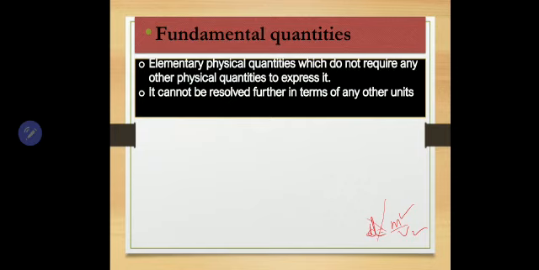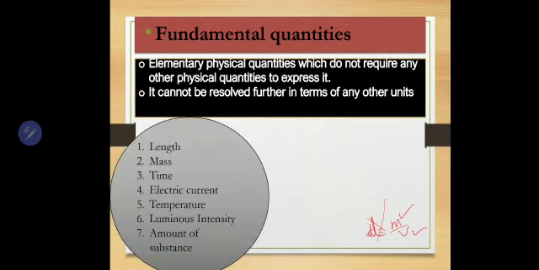But are there any quantities which do not depend on other physical quantities? Yes, there are. There are such quantities: length, mass, time, electric current, temperature, luminous intensity, and amount of substance.